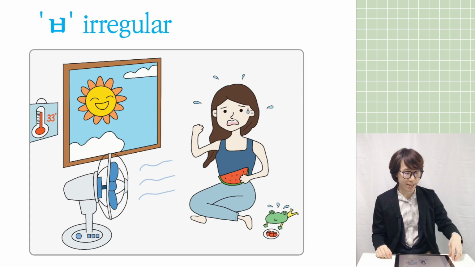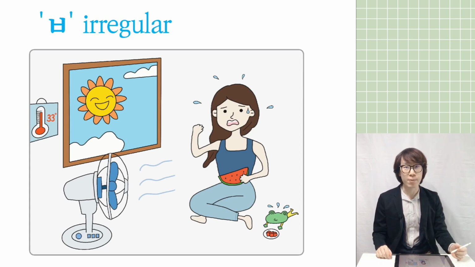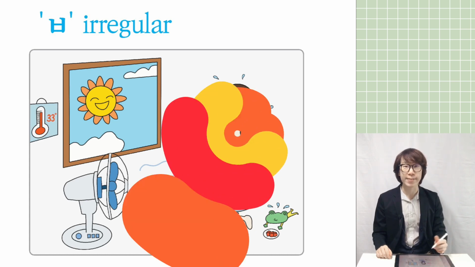In chapter 7, we are going to study new grammar. I want to introduce you. Can you see in this picture? There's Jenny and Ju eating 수박, watermelon, under the hot weather. In this lesson, we are going to study the weather.